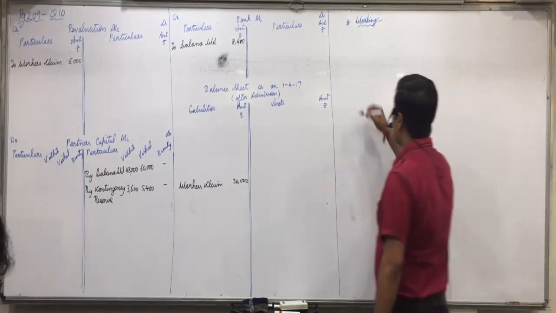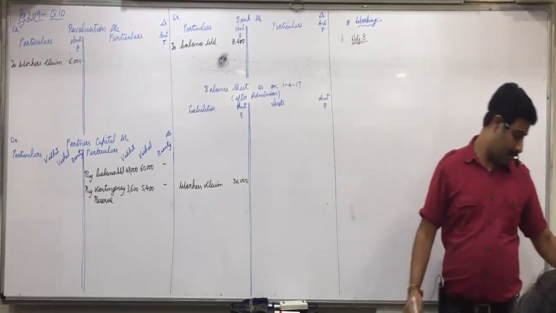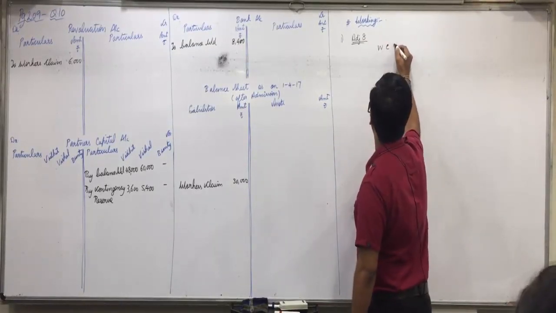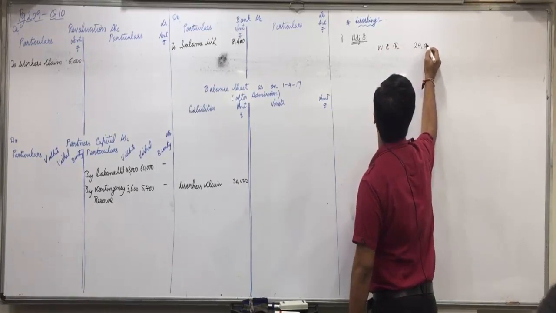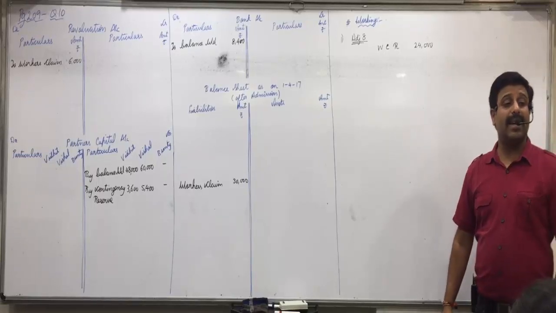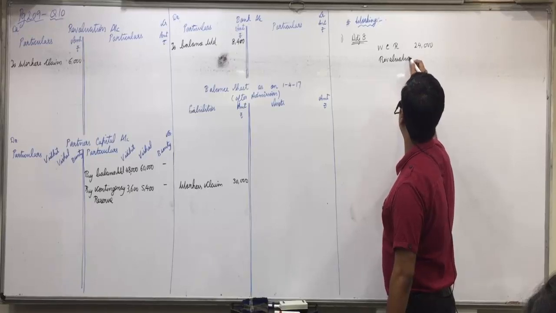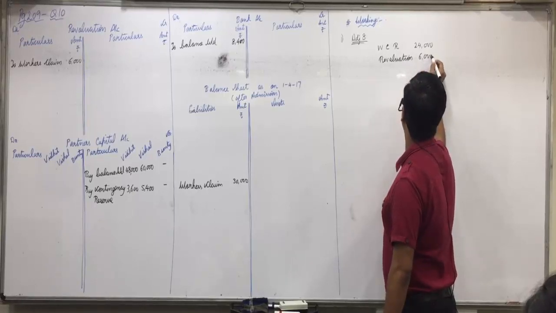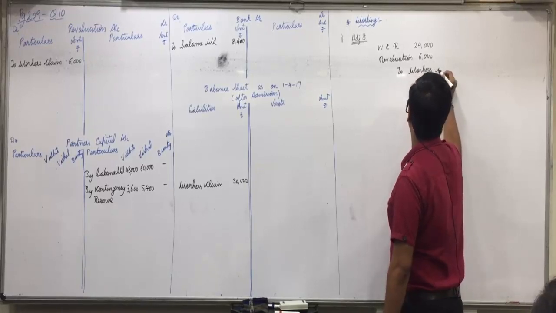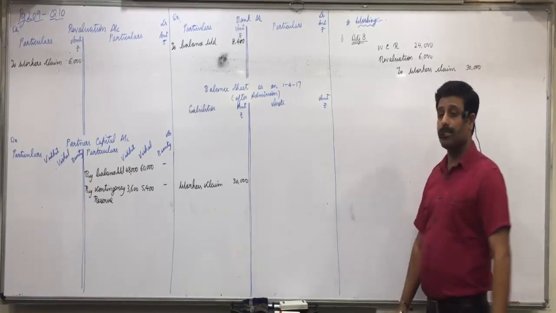Okay. The journal entry for the same would have been workmen compensation reserve account debit 24,000. Excess 6,000 we take from revaluation account debit 6,000, to workers claim account 30,000, if at all journal was asked.